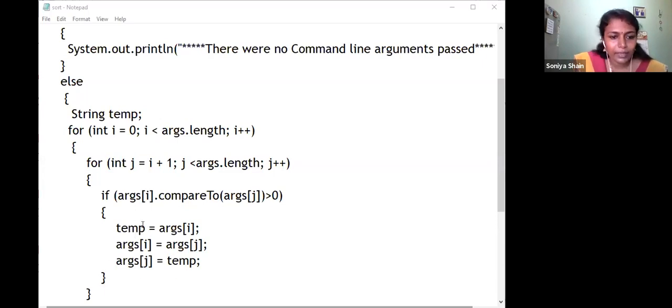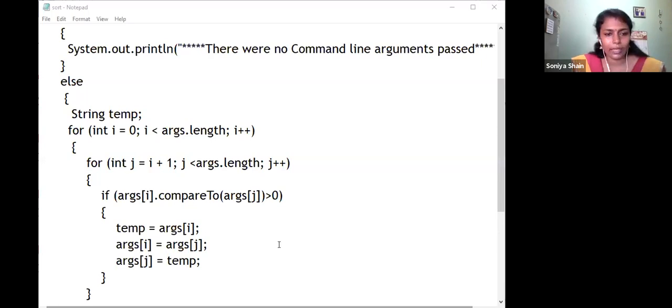Then what it is doing is interchanging the first and the second strings using temp. Temp is also a string here. First, in the temp you bring the first string. Now this first string is vacant, so in that place you bring the second string. Then the second string is vacant, and in that place you bring the value of the first string which is stored in temp. Like that you have interchanged the values, and it has to be continued for all the cases.